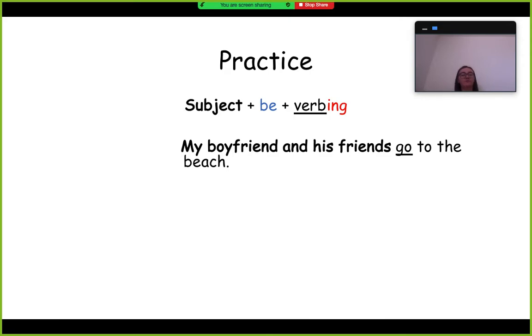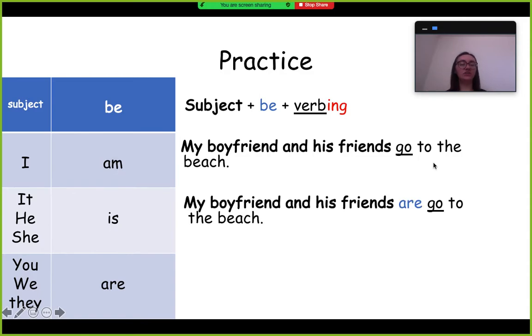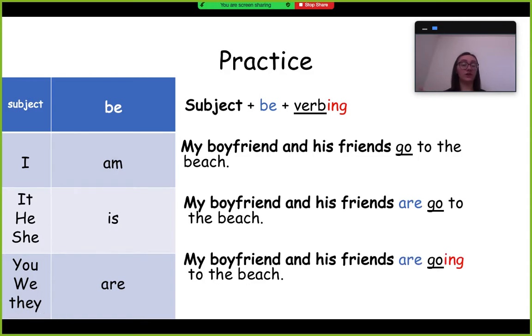So we're going to do another one. So this one has a long subject. My boyfriend and his friends. So if you're saying my boyfriend and his friends, it's a lot of people, so it's plural, but you're also talking about people that don't include you. It's not you. So what you do is, that could be they. They go to the beach, right? Simple present tense. But to change it to present progressive, my boyfriend and his friends, since it's a they, we say are. They are going to the beach, and that's correct.